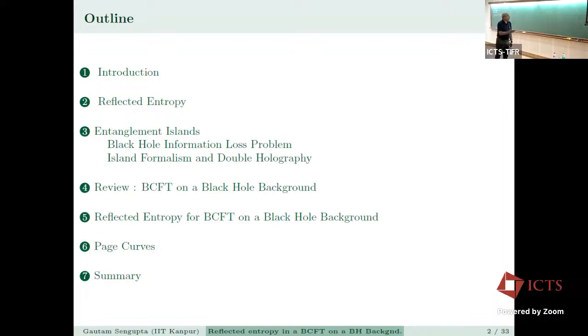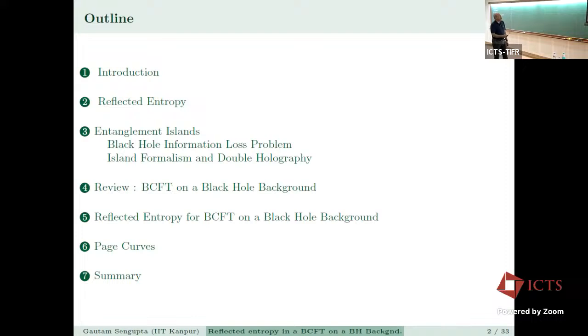Okay, so this is the outline of the talk. I'll have a brief introduction. Then I will try to review some of the ideas of reflected entropy, and then go on to entanglement islands and the black hole information loss problem. For these topics 2 and 3, I'm not going to spend much time. I'll deal a little bit with reflected entropy in detail, but this has been extensively reviewed already by both Raju and Tadashi. And then there's one slide for the AdS/BCFT, which again has been reviewed by Tadashi.